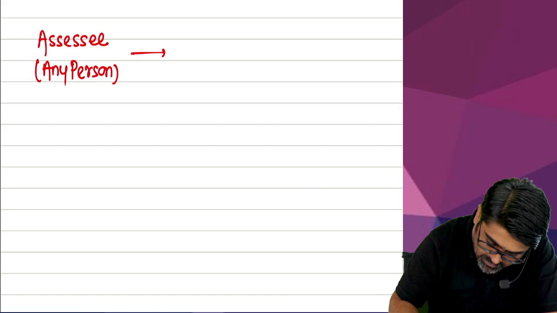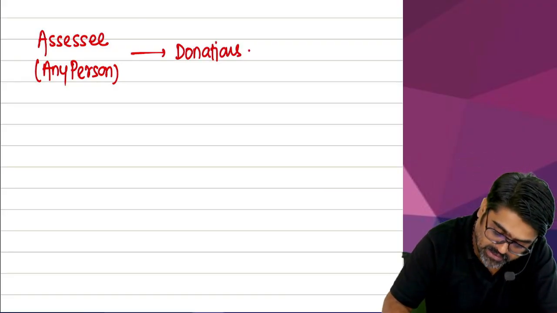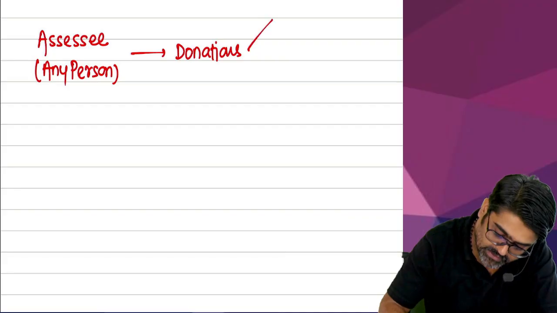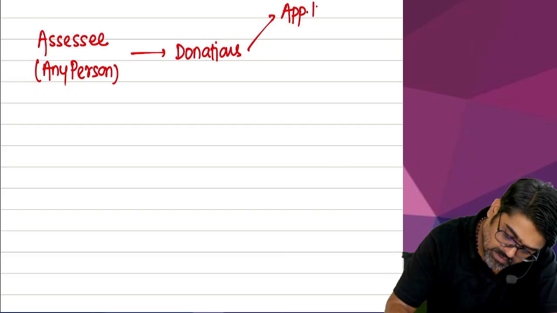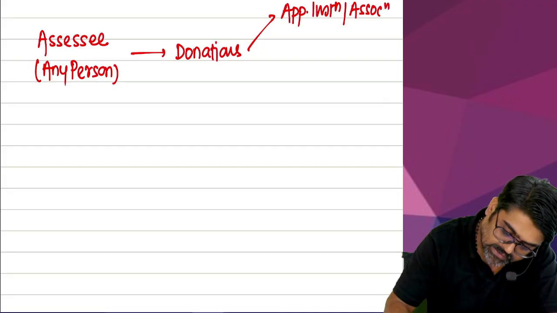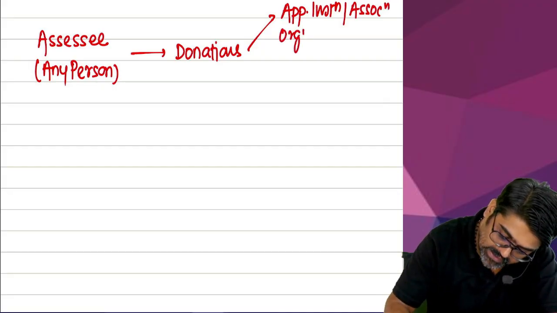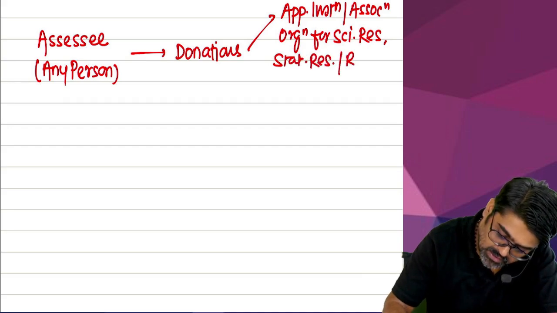Okay. Now you are making what? Donations. Now which donations you are making? Please pay attention. I am writing a few donations. Donations to approved institutions, associations, organizations for scientific research, statistical research, or research in social sciences.